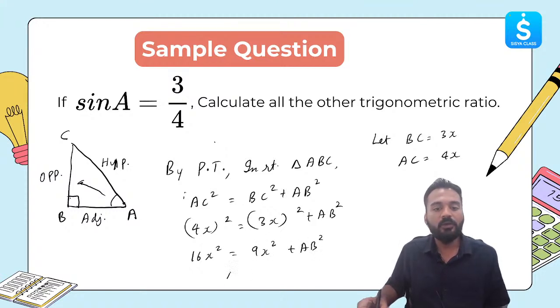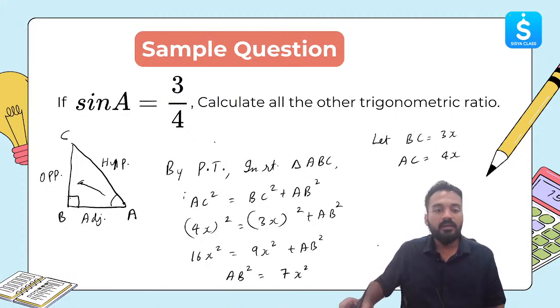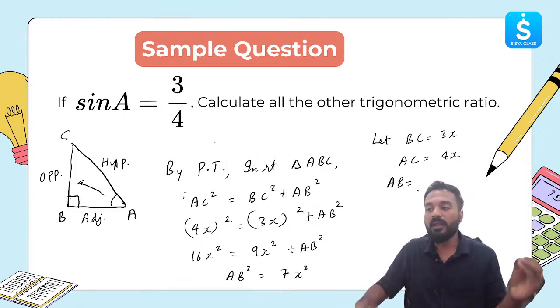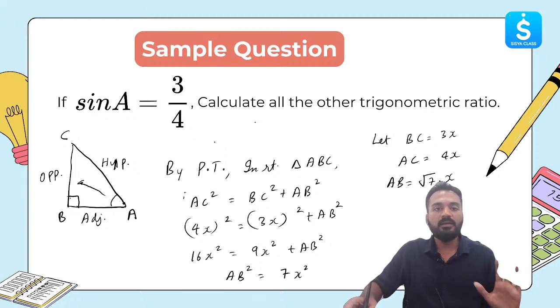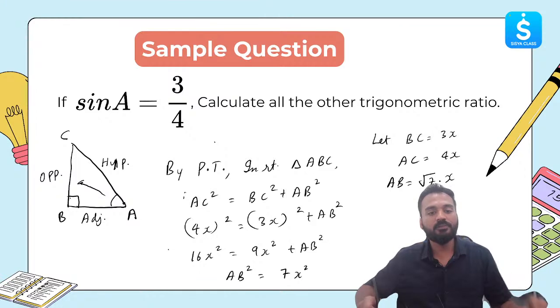AB square will become 16 minus 9, which is 7x square. Then AB will turn out to be square root of 7x square, which is root 7x. Clear? So we have found out the value of AB as well, which is coming out to be root 7 times x.